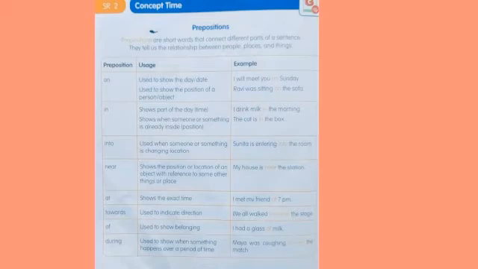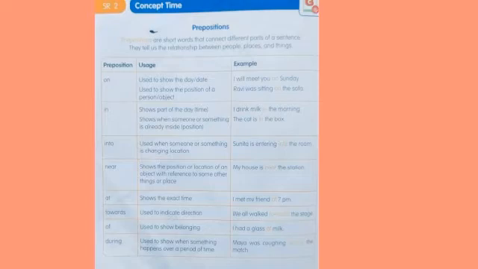Next, the preposition is "near". See here, it shows the position or location of an object with reference to some other thing or place. In the picture we see that the book is near the glass. Right? It shows the position or location of an object. Here they gave an example: my house is near the station. The station is nearby. Right?